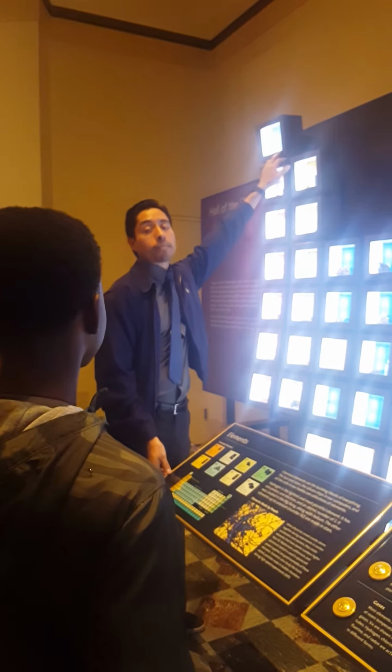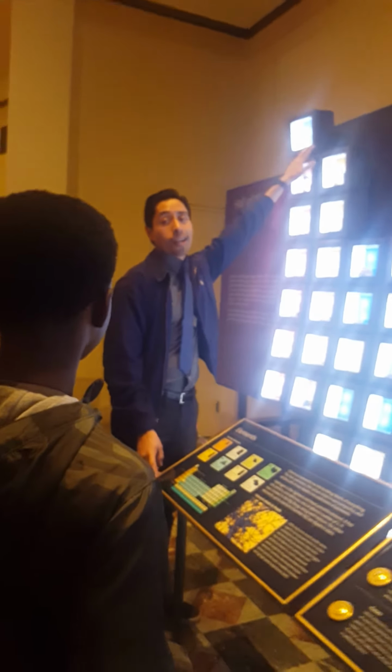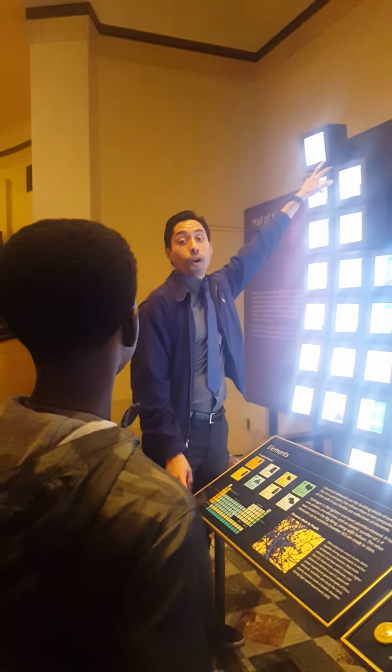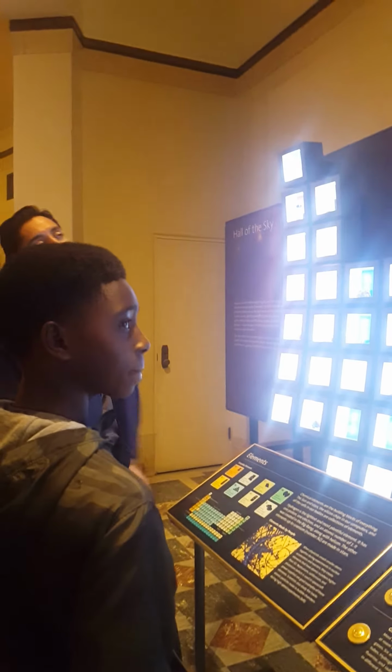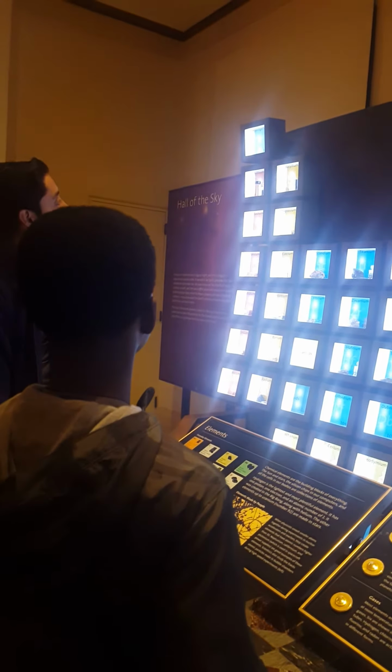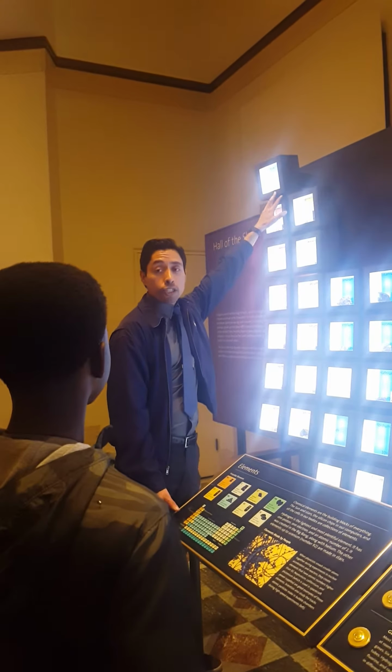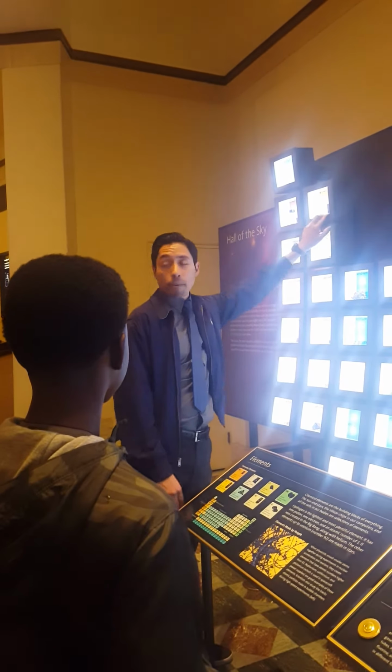What's the number of protons that I get? What's 1 plus 1 plus 1 plus 1? 4. So which element right here has 4? What is it called? Beryllium. So if I get 4 hydrogens and put them together, I make beryllium.